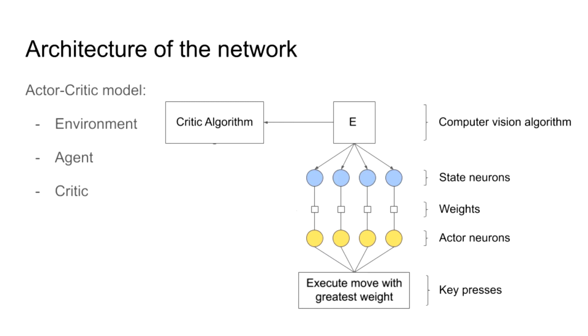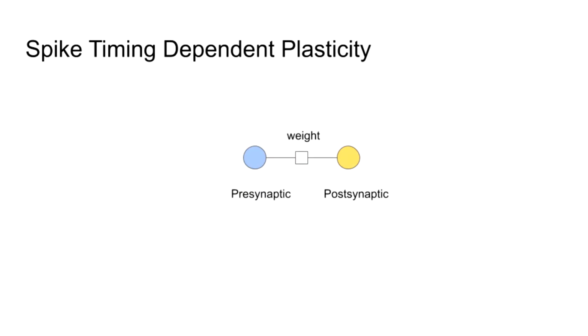After its evaluation, the critic uses a series of spike injectors to alter the synaptic weights of the actions through a process called spike timing dependent plasticity, which is believed to be the basis of learning and memory in the brain. This process is dependent on the relative timing of the spikes of the pre- and post-synaptic neurons. If a presynaptic spike is followed shortly by a spike from a postsynaptic neuron, the weight of the connection is strengthened. Conversely, if the postsynaptic spike arrives before the presynaptic one, the weight of the connection is decreased.